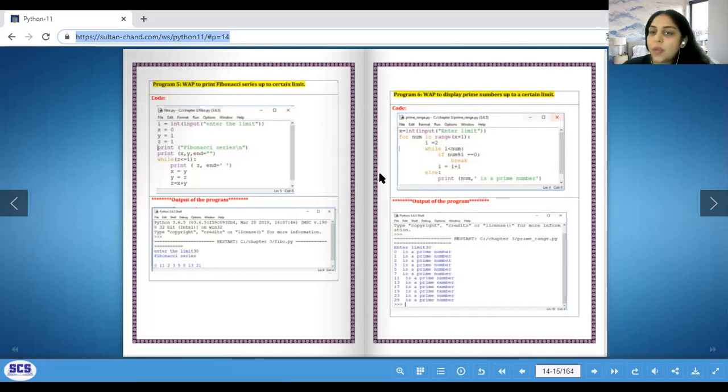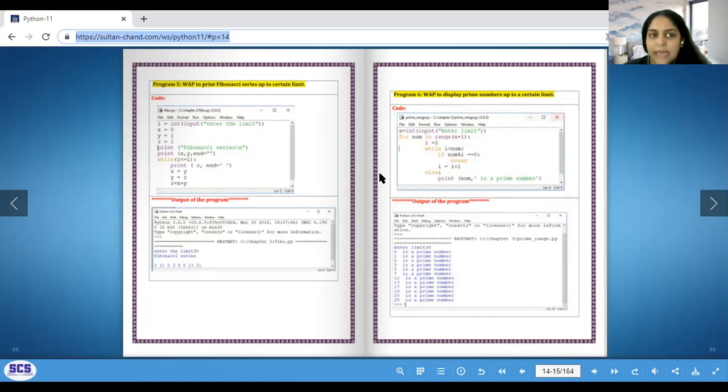Okay, so how are we going to do it? x equals to y. So x was 0, the new value became 1. Now y and z were the same, so y equals to z, y's value still remains 1. And my z equals to x plus y, which is 1 plus 1, which becomes 2. The second time my while loop runs, the first thing we print is number 2. So 0, 1, 1, 2.